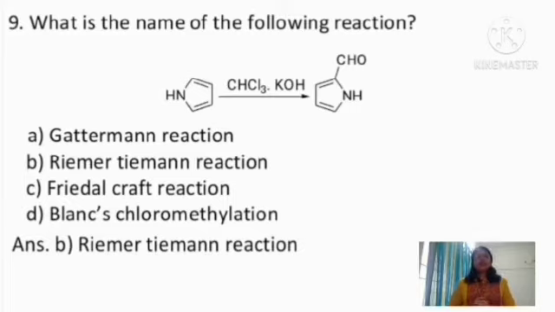So pyrrole has the capacity to undergo the Reimer-Tiemann reaction just like a phenol. What the Reimer-Tiemann reaction is: when any electron-rich compound reacts with chloroform in the presence of potassium hydroxide or in the presence of a base, there is a chance to form an aldehyde at the second position of that electron-rich compound. So the reaction is actually the Reimer-Tiemann reaction, so option B is correct.